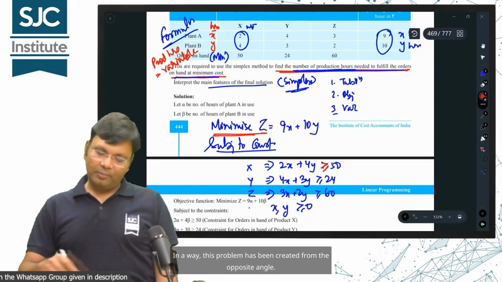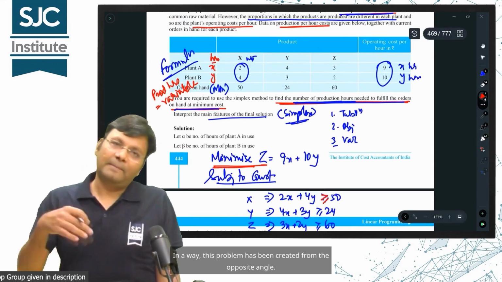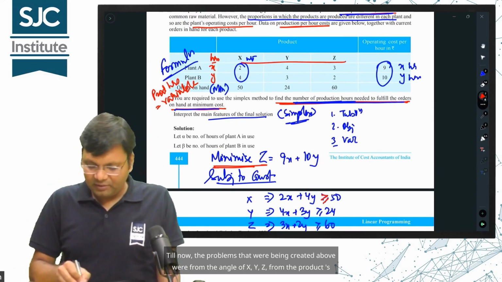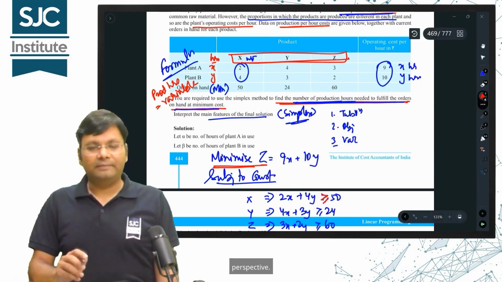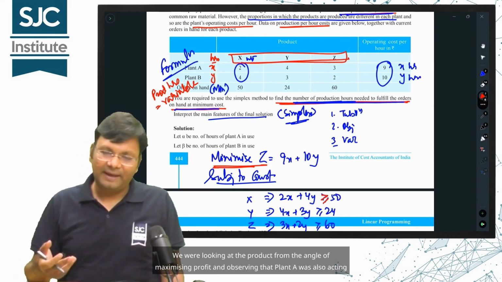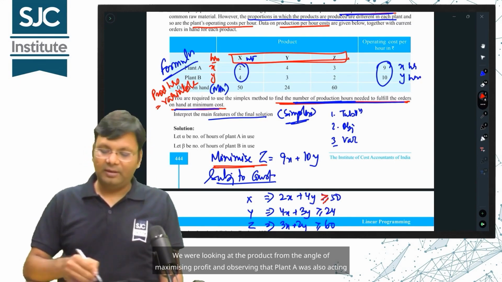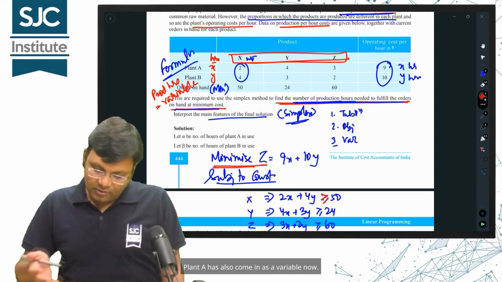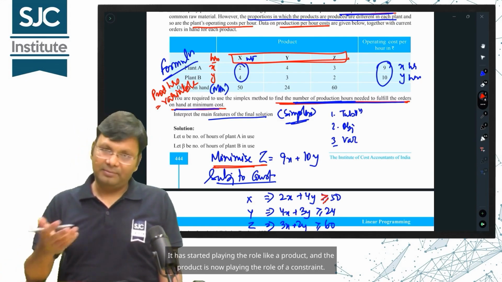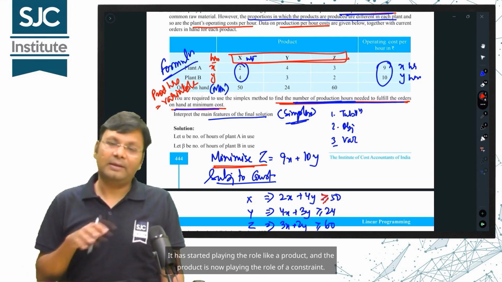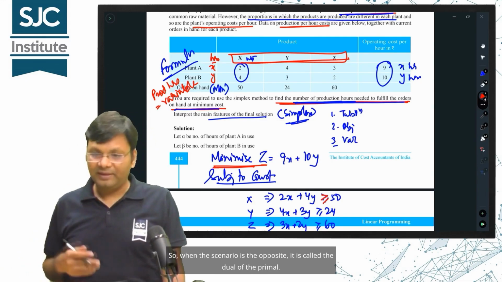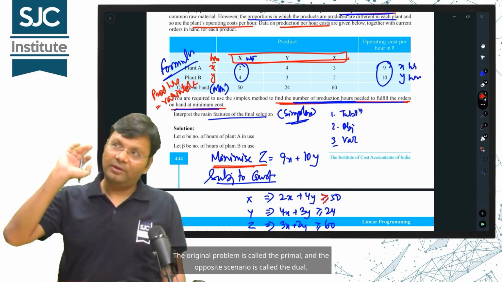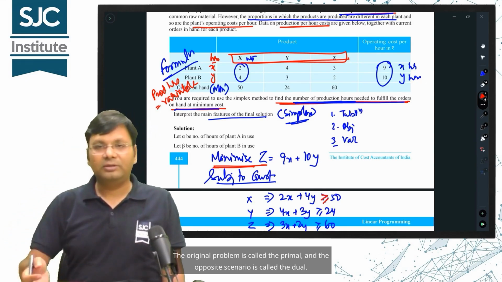In a way, this problem has been created from the opposite angle. Till now, the problems that were being created above were from the angle of x, y, z from the product's perspective. We were looking at the product from the angle of maximizing profit and observing that plant A was also acting as a constraint. What has happened right now? Plant A has also come in as a variable now. It has started playing the role like a product, and the product is now playing the role of a constraint. So, when the scenario is the opposite, it is called the dual of the primal. The original problem is called the primal, and the opposite scenario is called the dual.